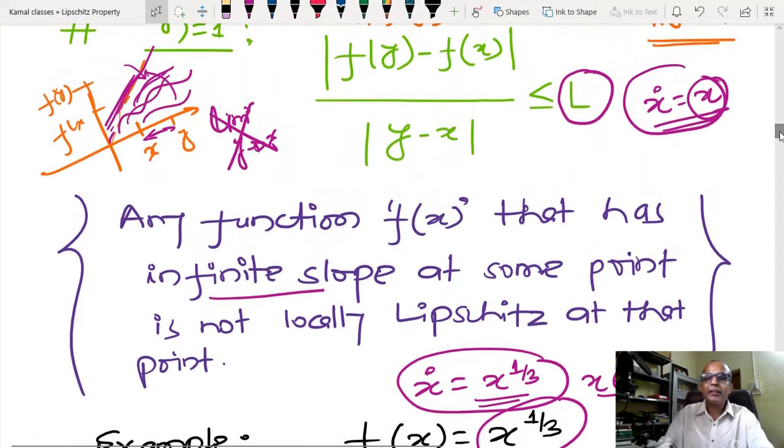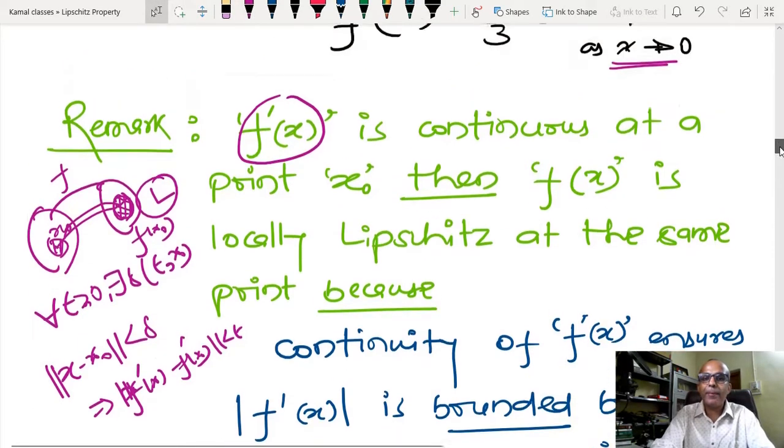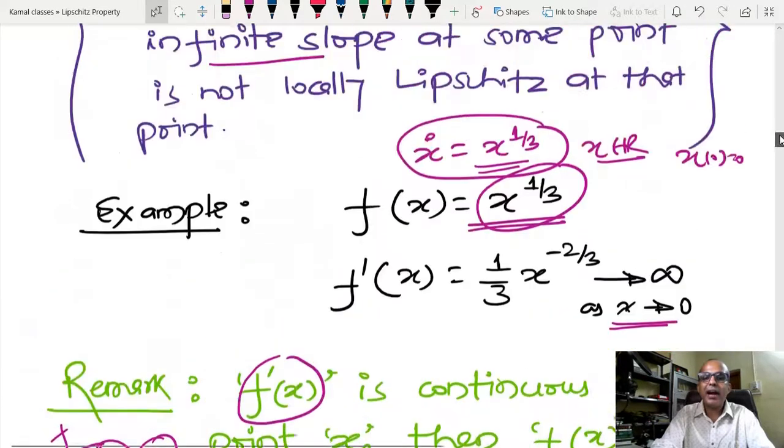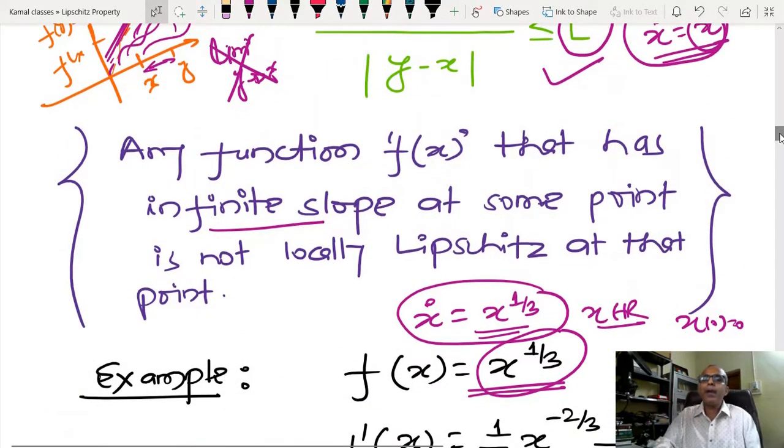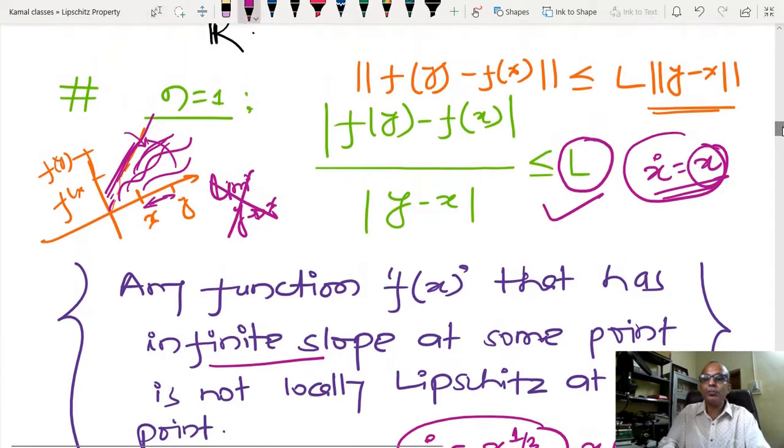constant, you can see here that in this place (f(y) minus f(x)) by (y minus x) is somehow equivalent to the slope. Okay, so now whenever I have to calculate the Lipschitz constant, first we are going to check the slope. Okay, and how to check the slope? I have to see the continuity of this function. So continuity of f dash, not f(x). So I have missed that point. Means I am going to talk about continuity of f dash x. Okay, because Lipschitz constant is equivalent to the differentiability of this function.